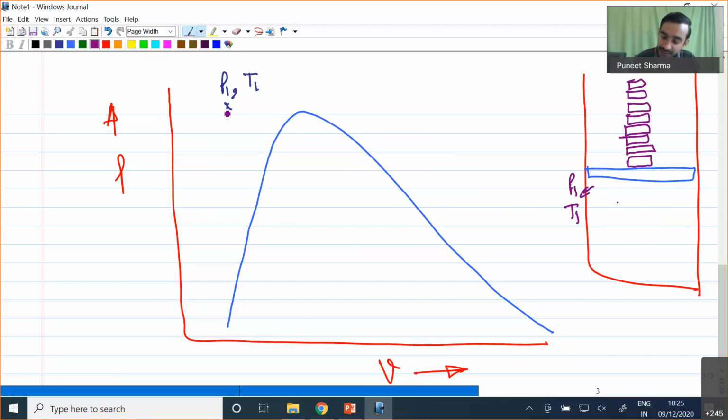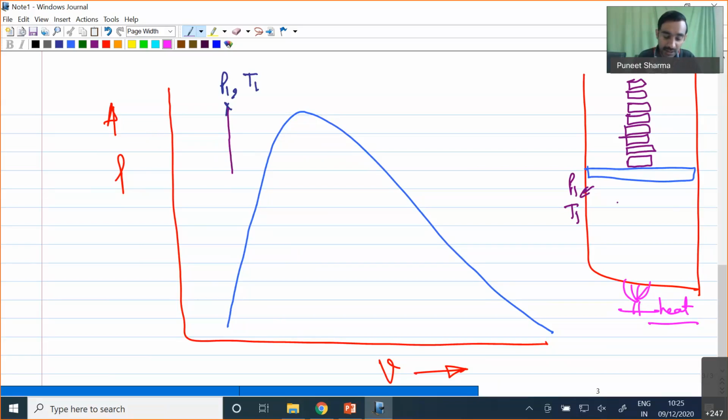Now one by one, I am removing the weights. If I remove the weights one by one, there will be a decrease of pressure. Moreover, if upon removal of the weight there is any loss of temperature, I will compensate that loss with the addition of some heat. So heat only I will be adding to maintain the value of temperature at T1.